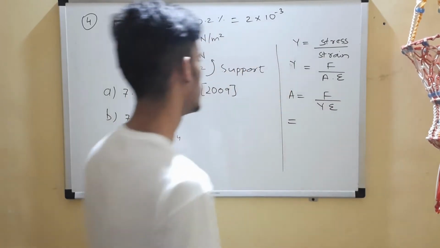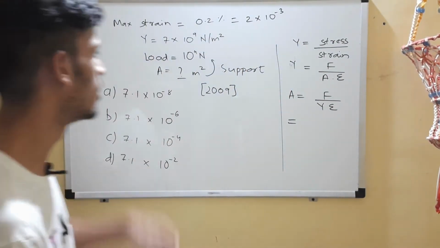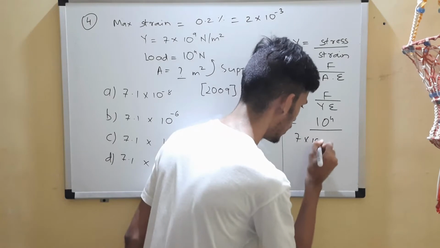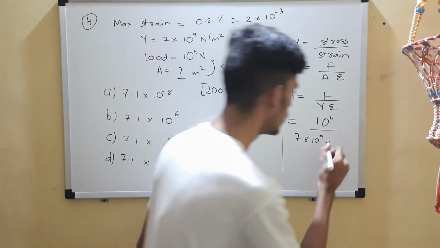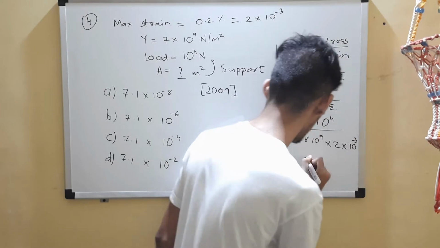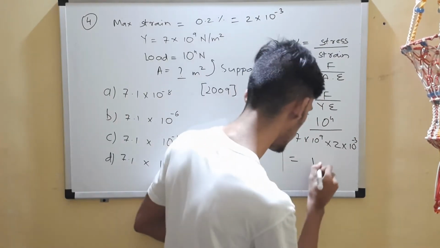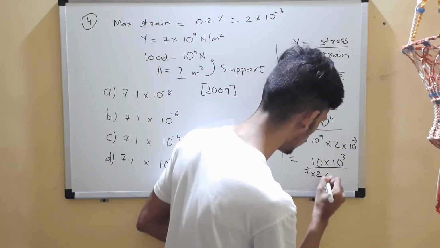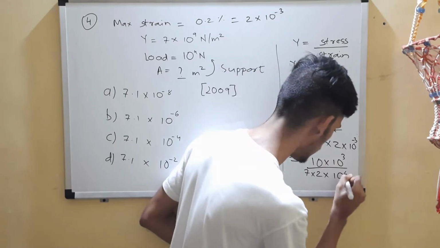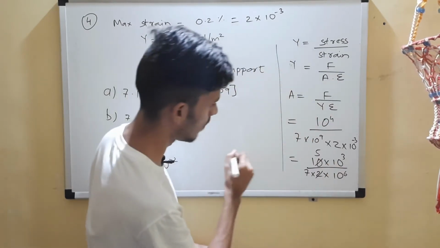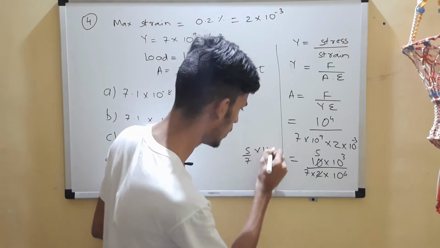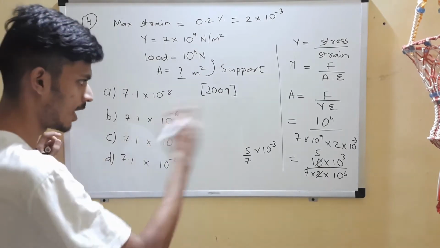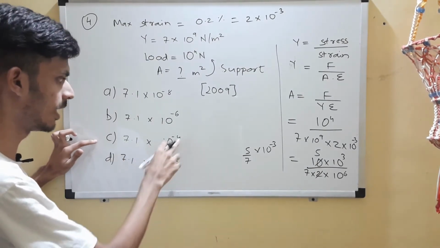So let's substitute the values and get our answer. F is this load 10 to the power 4, Y is 7 into 10 to the power 9, E is 2 into 10 to the power minus 3. So let's simplify this. What I'll do is I'll split this 10 into 10 to the power 3 divided by 7 into 2 into 10 to the power 9 minus 3, 6. 2 5s are 10, 5 by 7 into 10 to the power minus 3. If you see, this will be less than 1, right? So one more decimal shifting will take place and the answer would be 10 to the power minus 4.